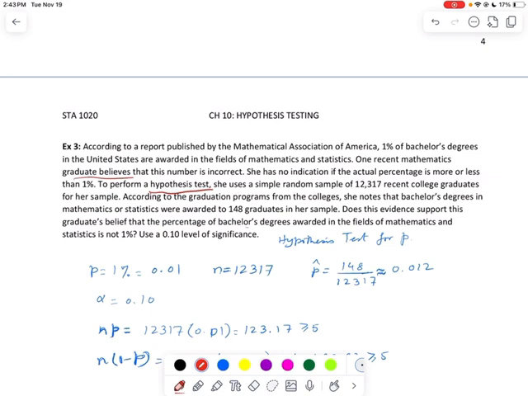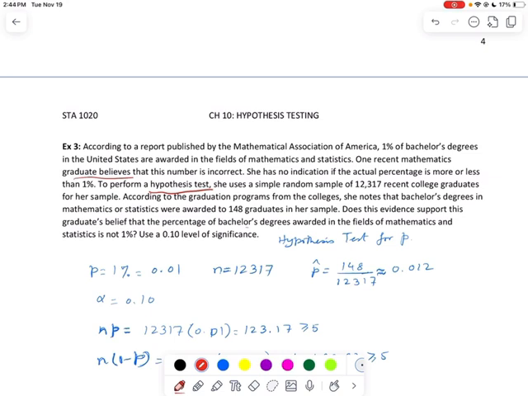So with the information from the data I pull out from the question, P is 1%, N is 12,317. So what is P hat? Well, P hat is not given here, but we are given how many people got the degree in math or stat and how many total students there were.